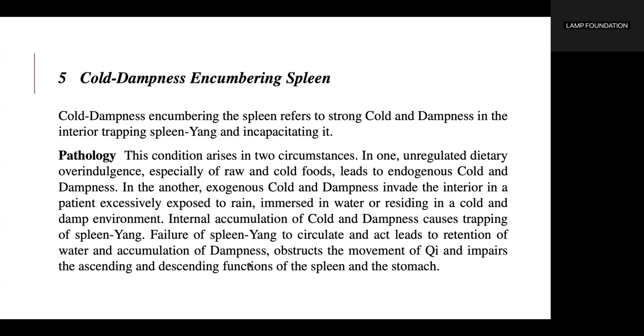Internal accumulation of cold and dampness causes trapping of spleen yang. Failure of spleen yang to circulate and act leads to retention of water and accumulation of dampness, obstructs movement of qi, and impairs ascending and descending functions of spleen and stomach.